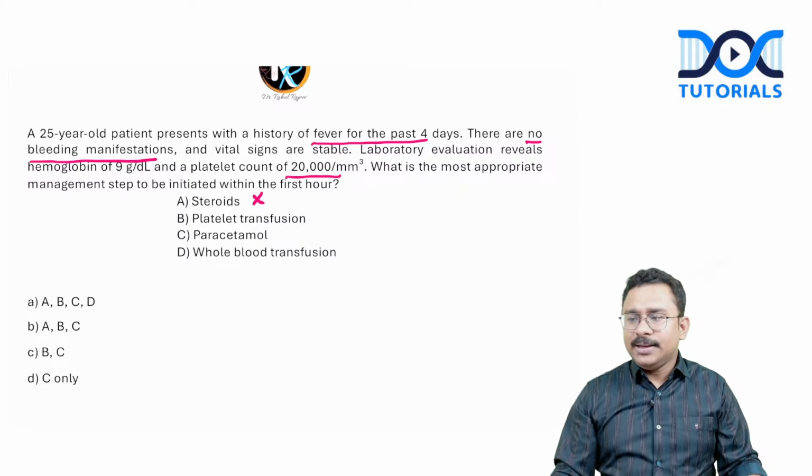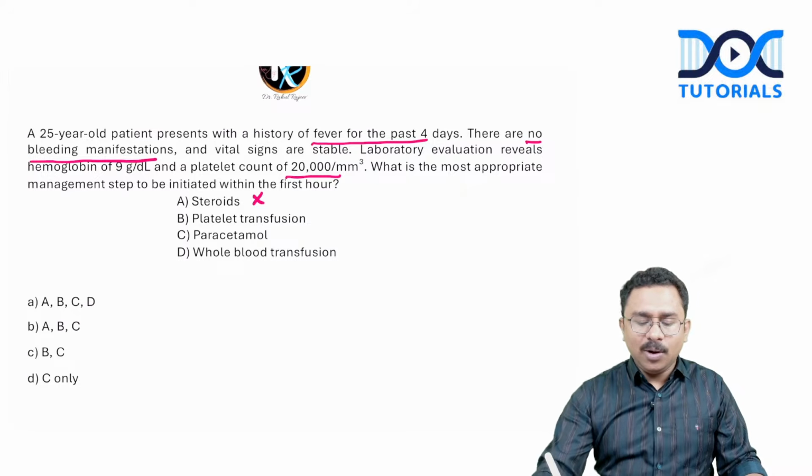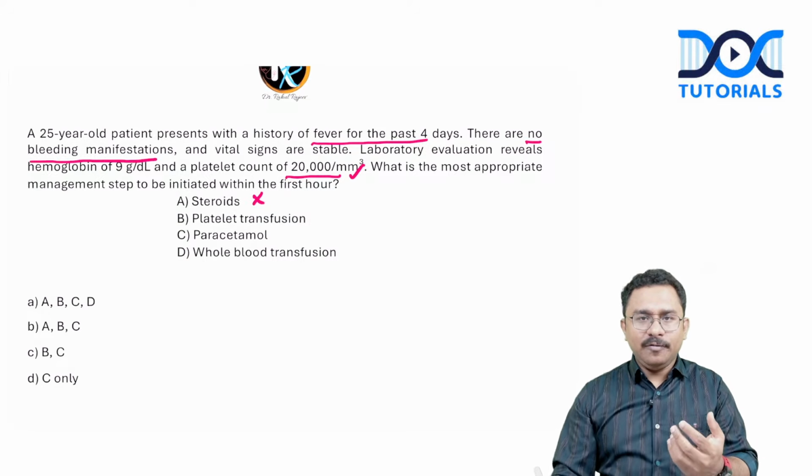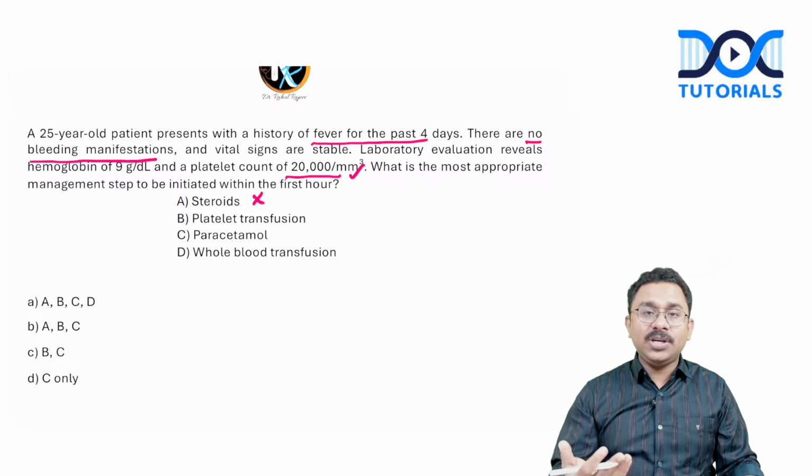Okay, right. Next is platelet transfusion. Now, the platelet count is 20,000. No bleeding manifestation. So, remember, what is the cutoff as per the current guideline? For a patient with thrombocytopenia without bleeding manifestation, if you want to give platelet transfusion, the count should be less than 10,000. Here it is 20,000.